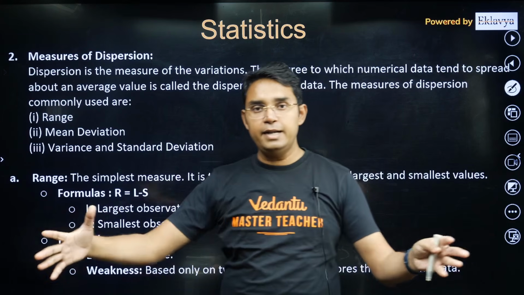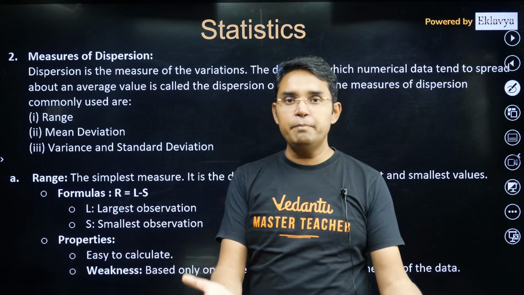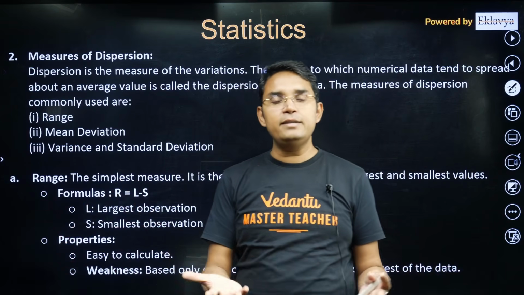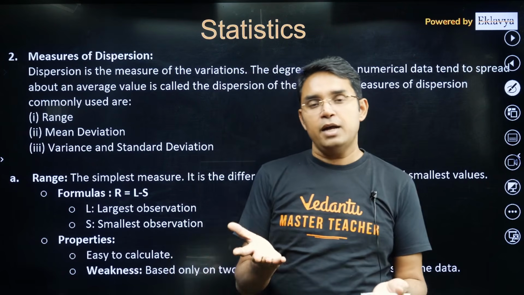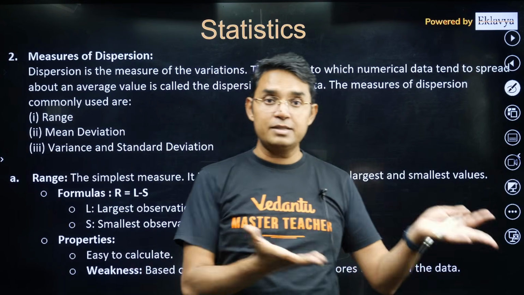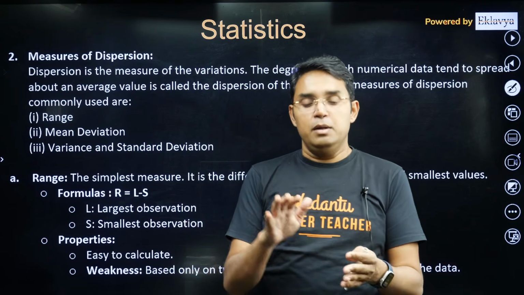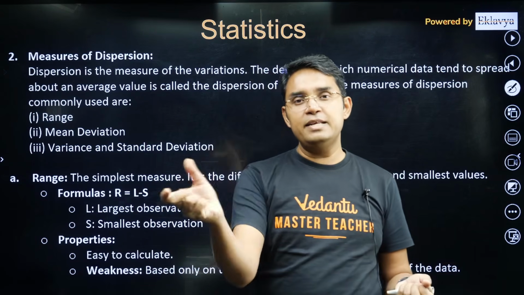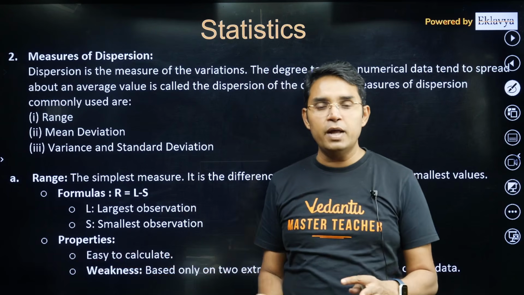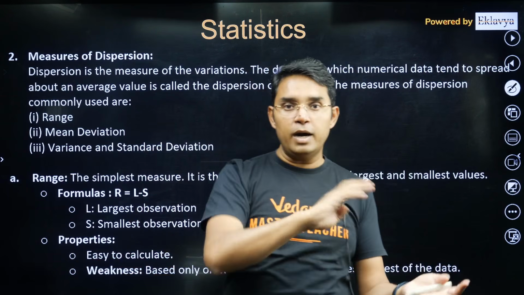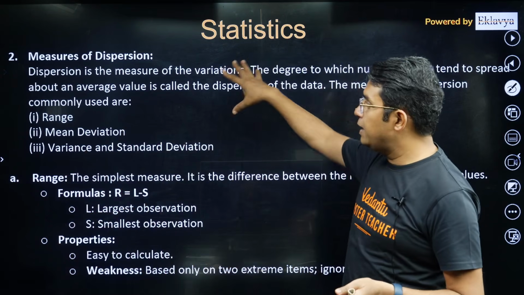If you are given certain data and they are having different values, like marks of students in a certain batch, they will not get the same marks. All students will not get the same marks. So we want to study the variation: how many marks more, how many marks less, and how they are changing. Are we having a very small variation? Maybe the mean is, let's say, 30 and all the students are around 28, 29, 30, 31, 32, like that, or there is a huge gap, like 0 marks also and 50 marks also. If you want to study this kind of thing, it is done with the help of dispersion.